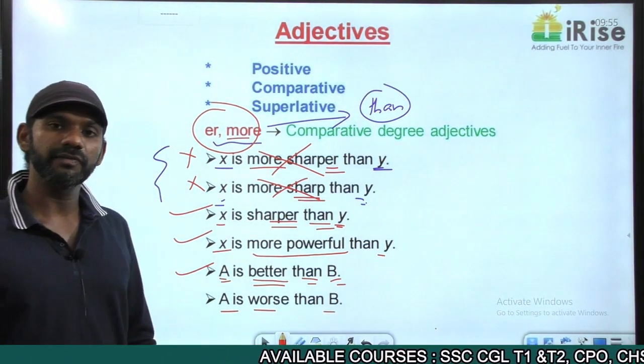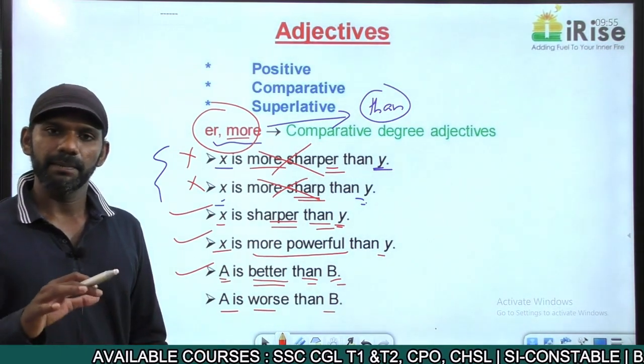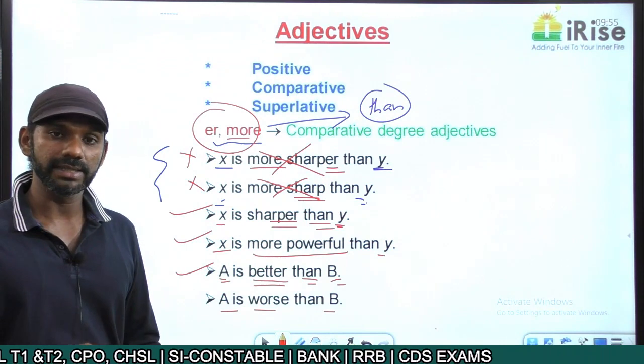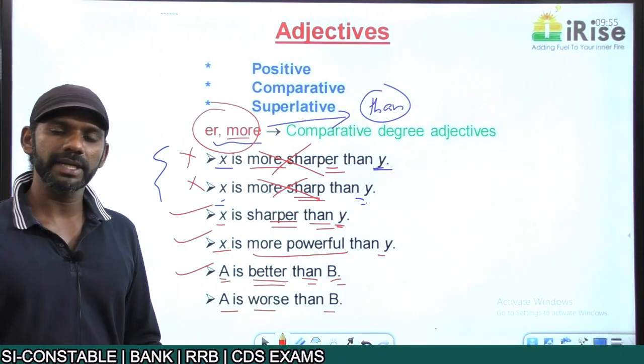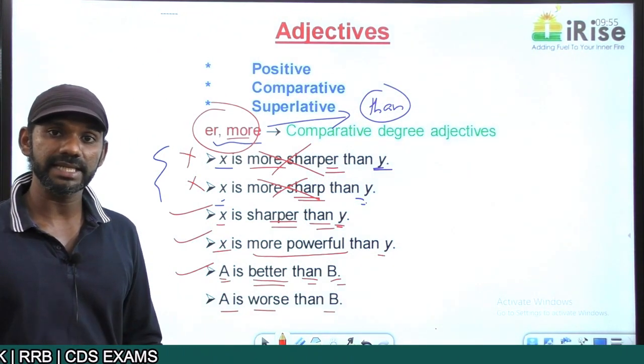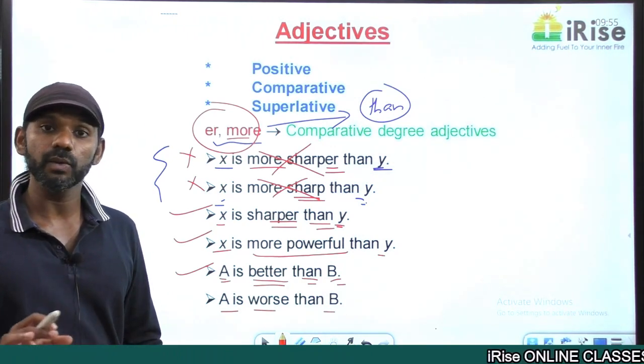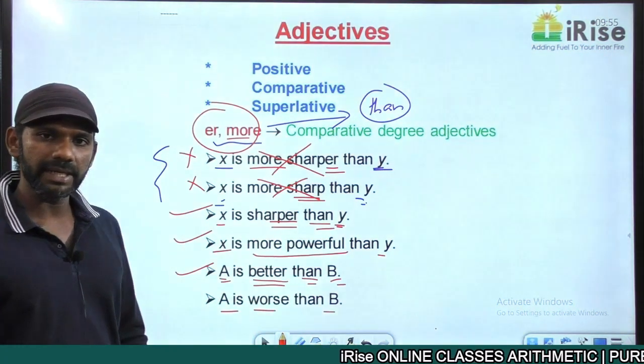Bad is a positive degree adjective, not the charge. The comparative degree of bad is worse, W-O-R-S-E, and the superlative degree is worst, W-O-R-S-T. It's good, better, best; bad, worse, worst. Worse is a comparative degree adjective.